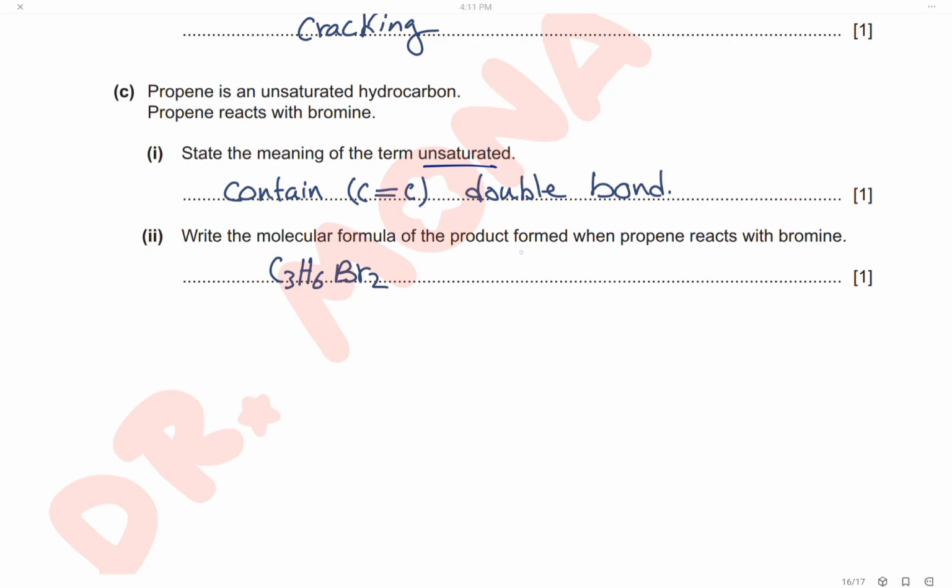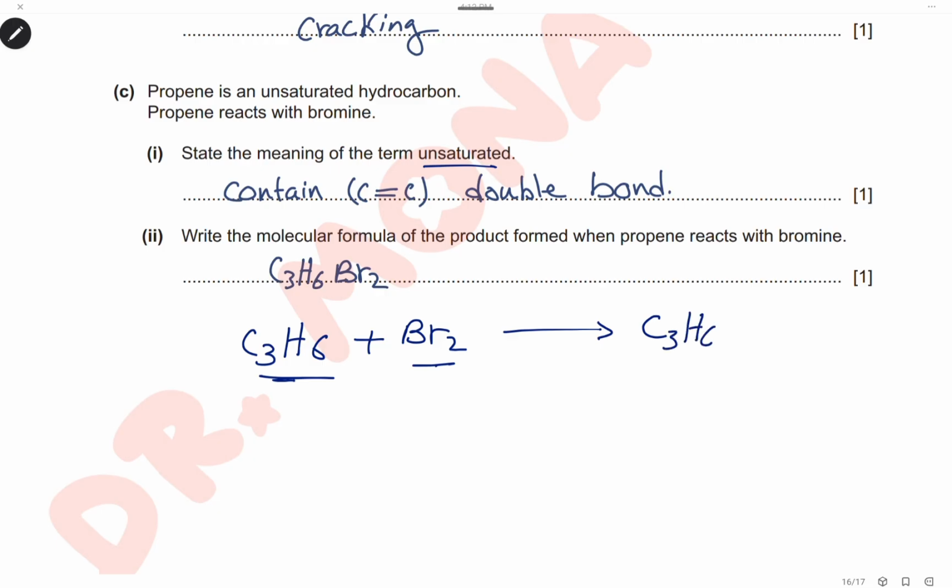Write the molecular formula of the product formed when propene reacts with bromine. Here we will write the equation. This is the formula of propene reacting with bromine. It is an addition reaction, which means there will be only one product, C3H6Br2. This is the formula of the product formed when propene reacts with bromine.